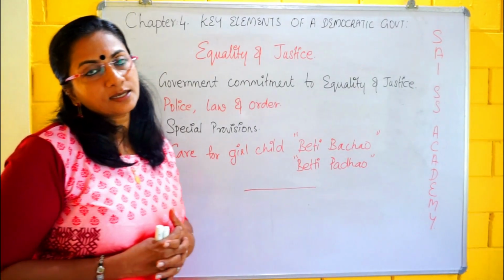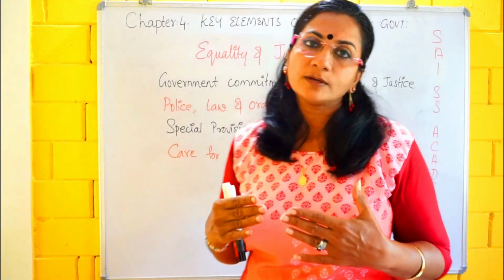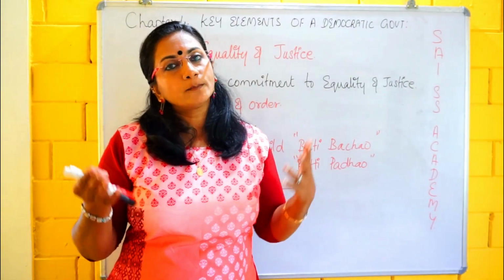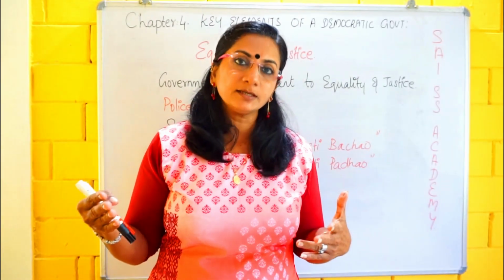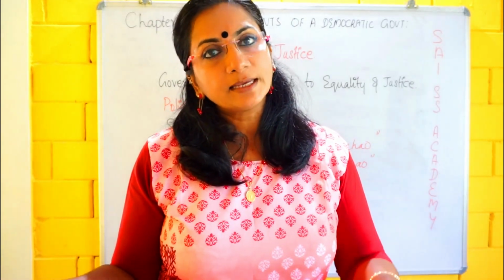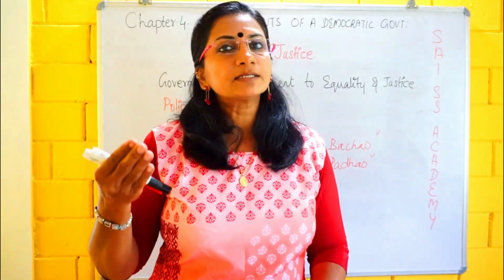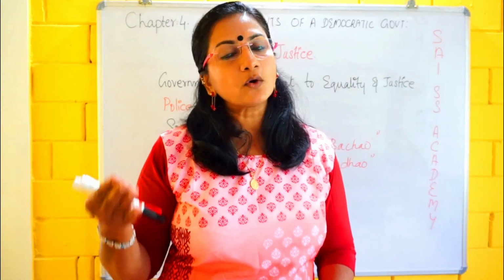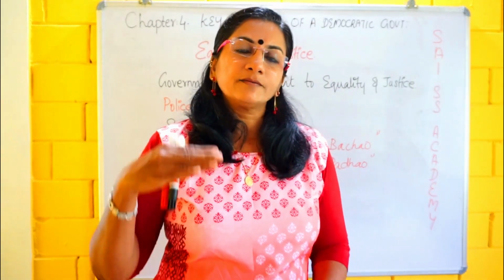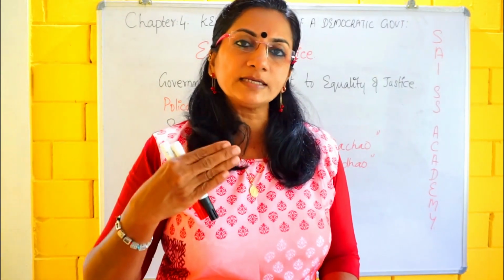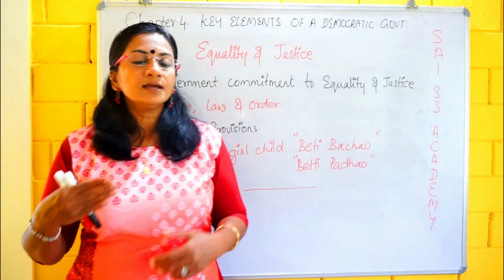I think you understand this chapter, the key elements of a democratic government. First we discussed apartheid and the problems faced in South Africa. After that, how they got independent. Next we came to participation. After that we discussed conflicts, and whenever conflicts come, how the democratic government is going to resolve them, and for resolving the conflict, the government always has to stand with justice and equality. These are the things we discussed in this chapter.